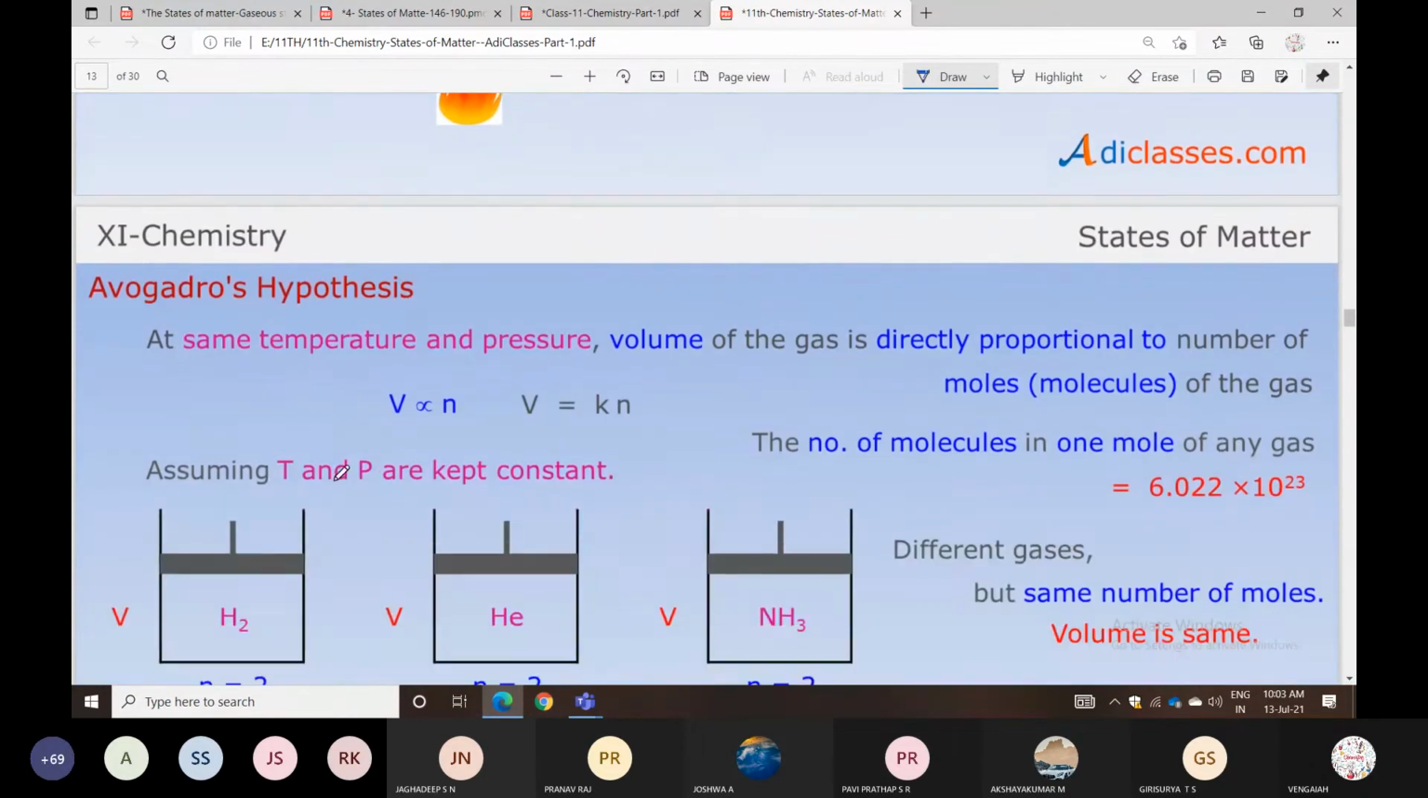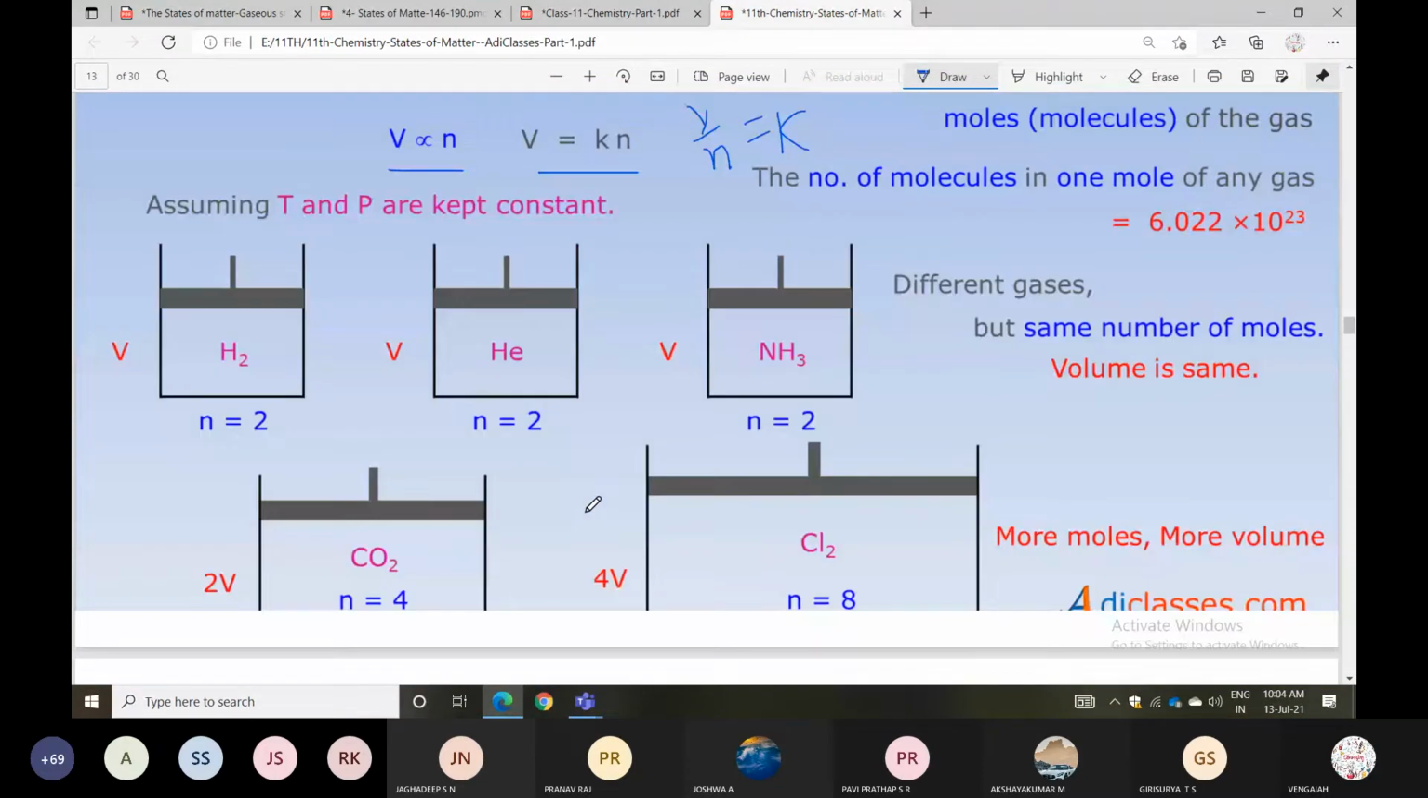Next is Avogadro's hypothesis. What is that? At the same temperature and pressure, the volume of the gas is directly proportional to the number of moles of the gas. That is, V is proportional to n. Then V equals Kn, so V by n equals K. That is nothing but V1 by n1 equals V2 by n2.